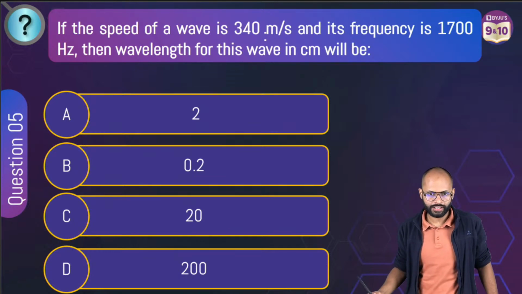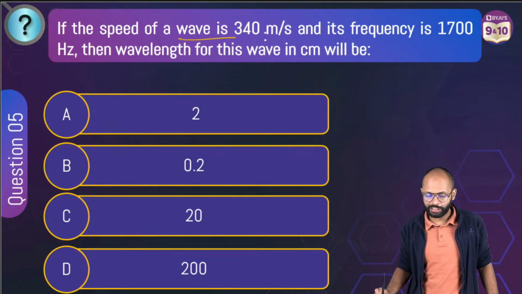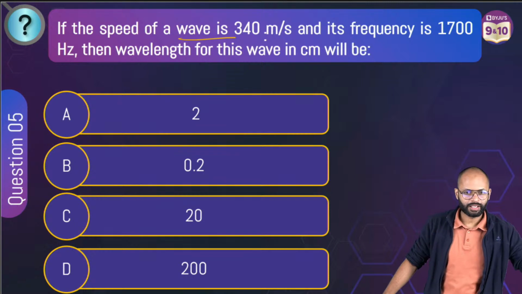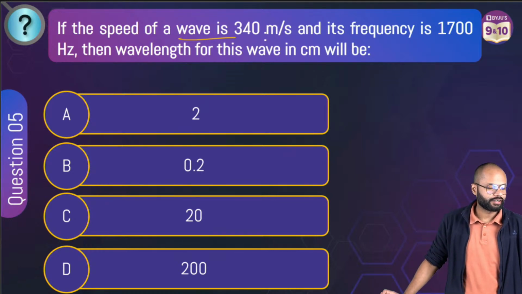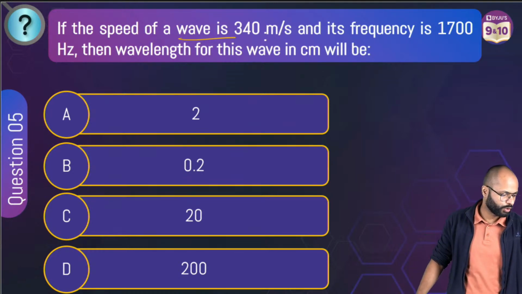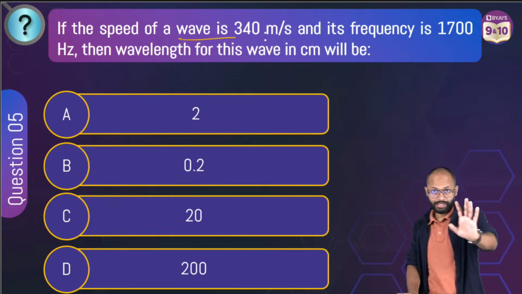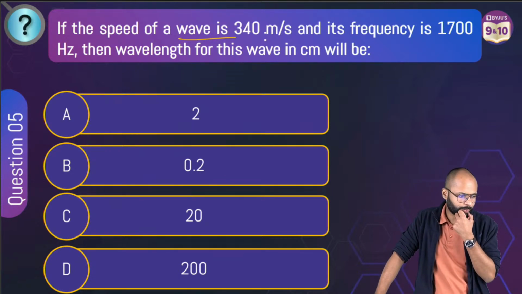Next is question number 5. If the speed of a wave is 340 meter per second and its frequency is 1700 hertz, a very easy question. Come on, everyone. This is a numerical, and this is the only type of numerical possible from the sound chapter.